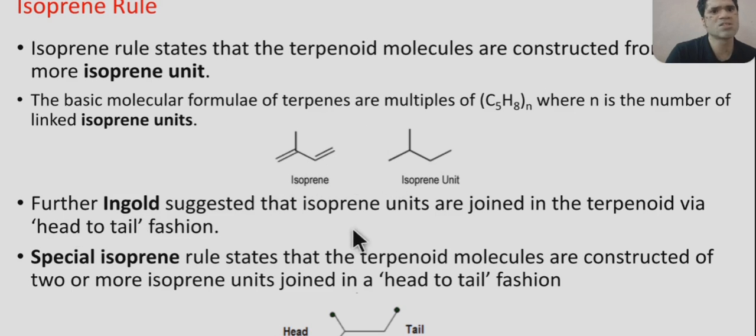Further, Ingold suggests that isoprene units are joined in terpenoids in a head to tail fashion. So if we see the isoprene unit, this part is the head and this part is the tail. The special isoprene rule states that terpenoid molecules are constructed of two or more isoprene units joined in a head to tail fashion. So both Ingold and the special isoprene rule tell that isoprene units are joined together in terpenoids in a head to tail fashion.